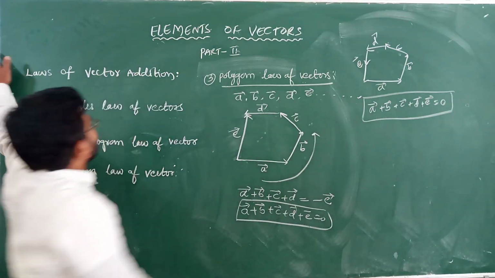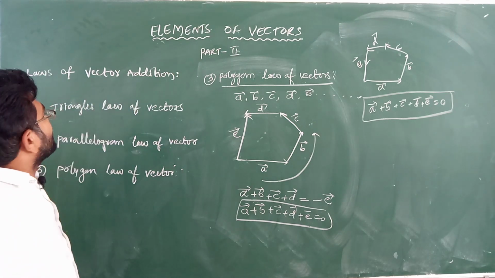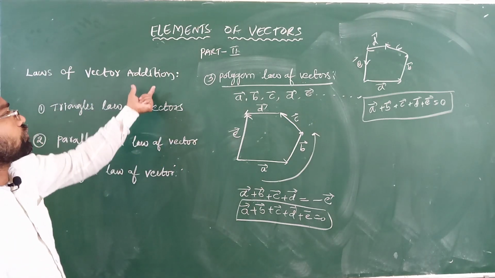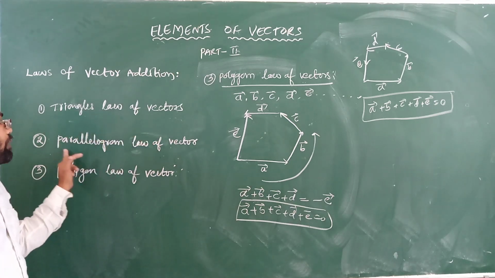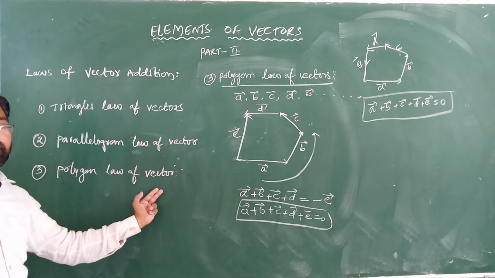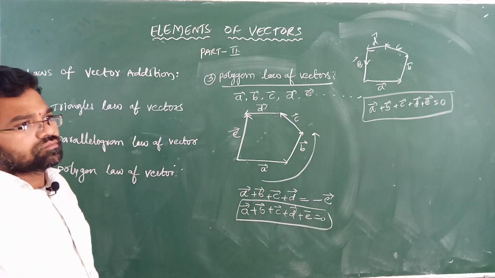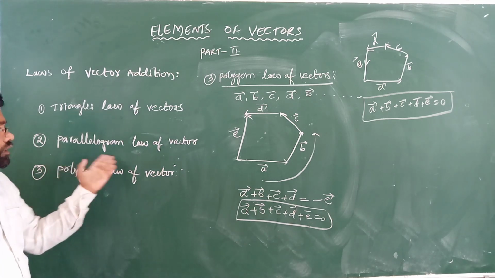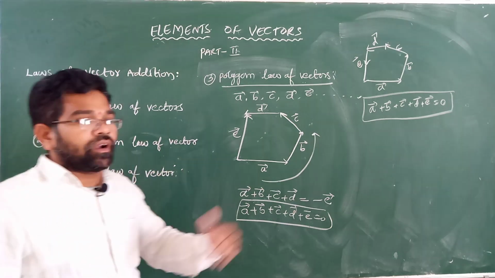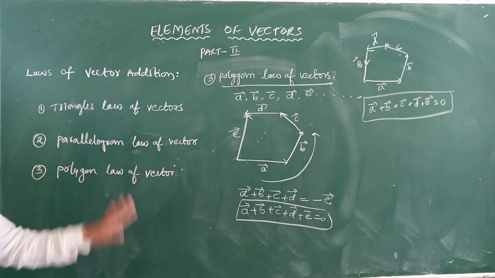Let's come to a quick review. Laws of vector addition. These laws of vector addition are three types: triangle law of vectors, parallelogram law of vectors, and polygon law of vectors. In the triangle law of vectors, A plus B is the resultant vector, and A and B are taken in the same order.